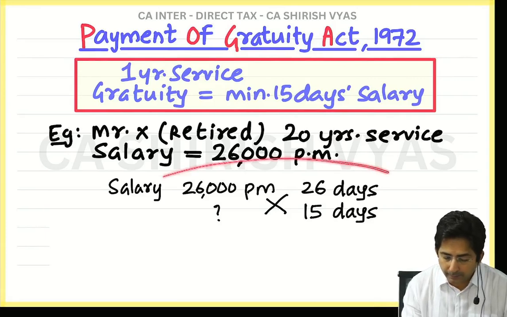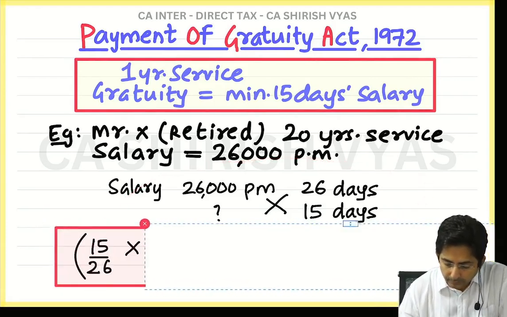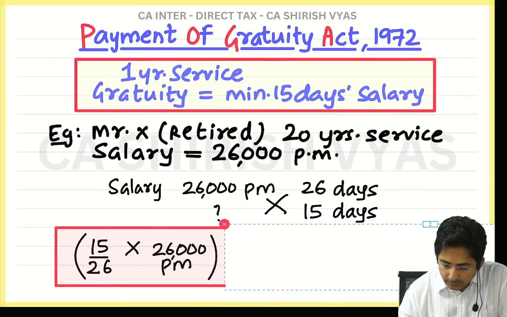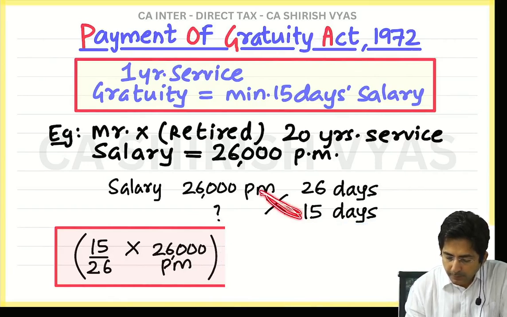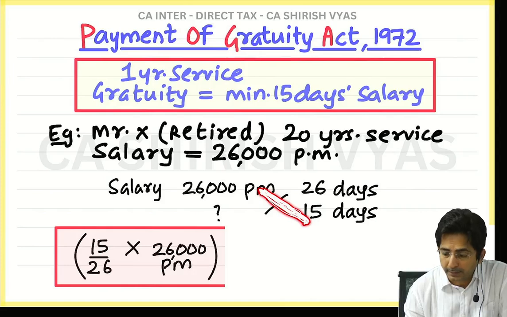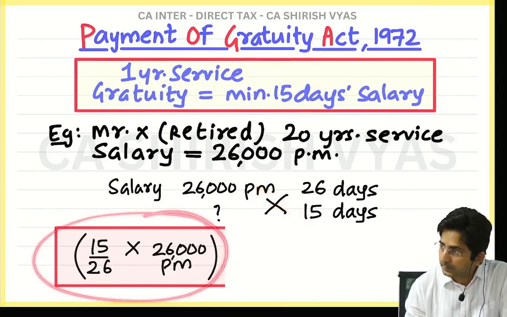Cross multiply. Is the working coming something like this? When you cross multiply, 15 will be multiplied by 26,000 per month and divided by 26. Did you see? Are you convinced with this?